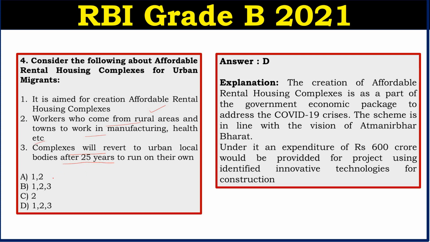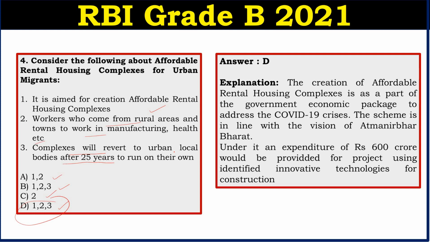So the options are, is it 1 and 2, 1, 2 and 3, 2 only, or D, 1, 2 and 3. So the answer to this question is D, 1, 2 and 3. So this affordable rental housing is created so as to provide complexes for the people who are coming from the rural areas to the towns for working in manufacturing, health, etc. And this scheme is in line with the vision of Atmanirbhar Bharat. And the creation of affordable rental housing complex is a part so as to tackle the COVID-19 crisis.